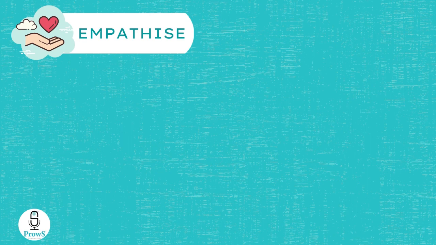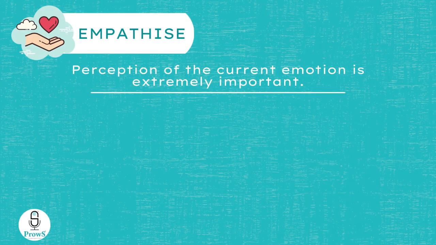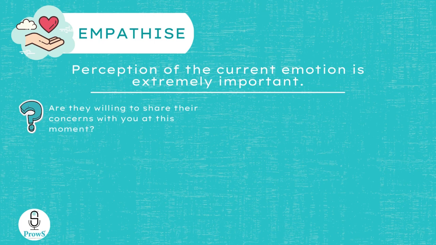Empathize. We saw how Donna made the effort to understand and perceive John's current state of emotions. Perception of current emotions is extremely important in conflict resolution. It's important to understand if the team member or team members would be willing to share their concerns at this moment. Are they willing to listen to your side of the story? Negative emotions could lead to an unconstructive discussion.